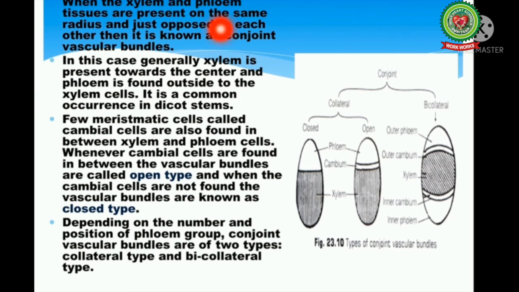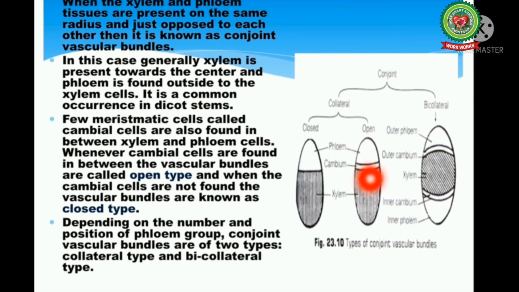Next is conjoint vascular bundles. When the xylem and phloem tissues are present on the same radii and just opposed to each other, then it is known as conjoint vascular bundles. In this type of vascular bundles, xylem is usually present towards the center and phloem is found outside the xylem cells. It is common in dicot stems.